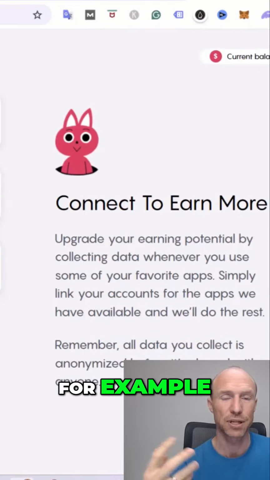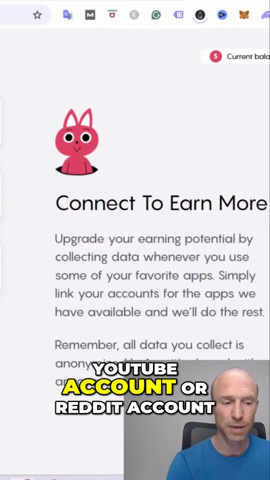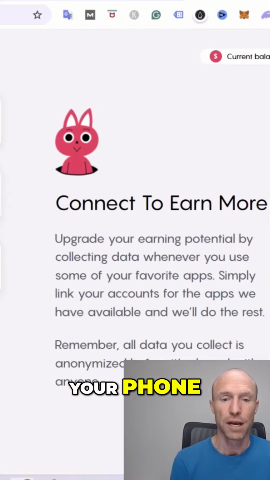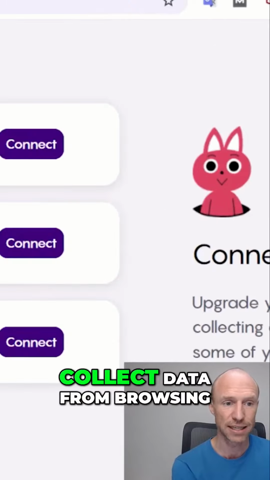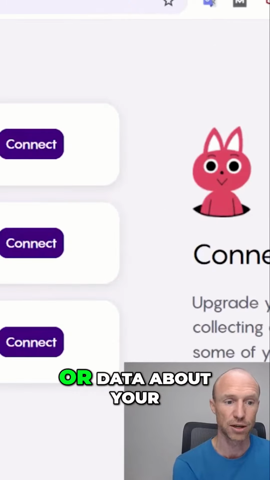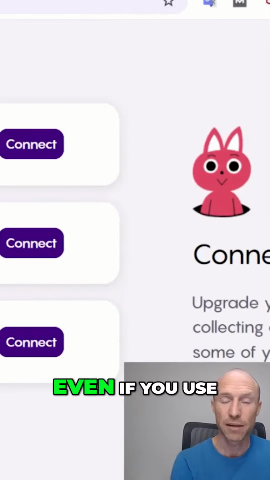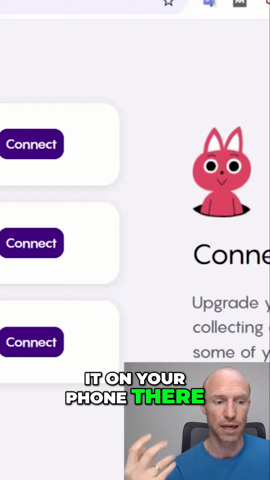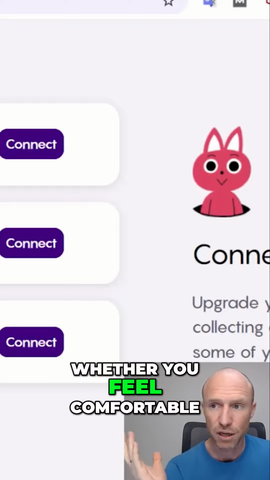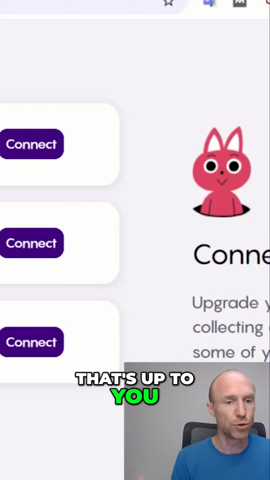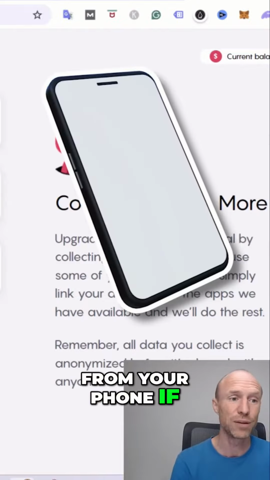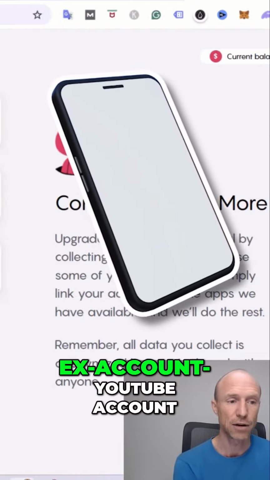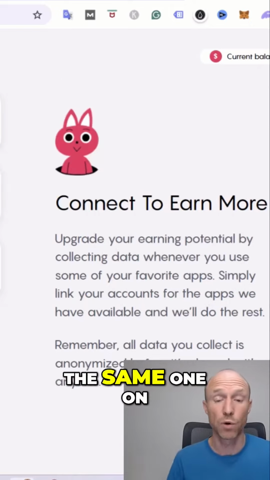So that means, for example, if you use your X account, YouTube account, or Reddit account on your phone, then it will also collect that data. For example, on X, it collects data from browsing, sharing, and tweeting, or data about your streaming behavior, even if you use it on your phone. And the same with Reddit. Whether you feel comfortable about that or not, that's up to you. But it is a way where you can earn more, and you can also do it from your phone if you connect your X account, YouTube account, and Reddit account and use the same ones on your phone.